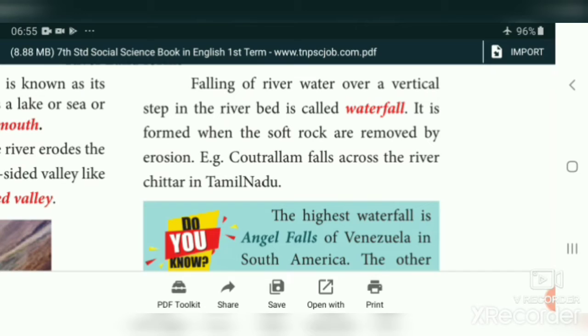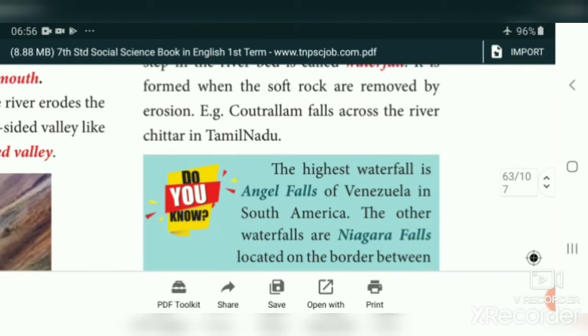It is formed when the soft rocks are removed by erosion. So here one process is taking place, the erosion process. The soft rocks are removed by the waterfall, removed by the erosion process. Example, Kutralam Falls across the river Chittar in Tamil Nadu. Note this one, Kutralam Falls. It is formed across the river Chittar in Tamil Nadu.